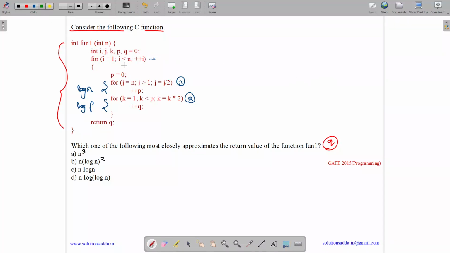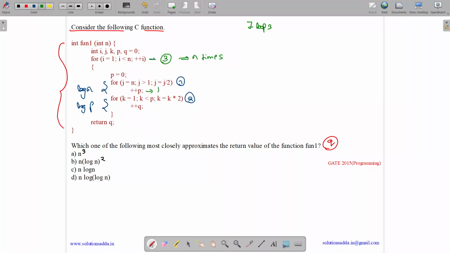And how many times will this main loop run? Let us take it as loop 3. So loop 3 will run for i equals 1 to n, so it will run n times. Okay, so what happens? Suppose we have the first iteration of loop 3. In this, first p will be initialized to 0. Then this will run n times.